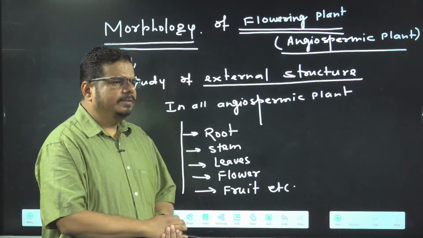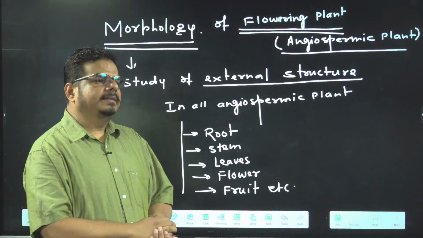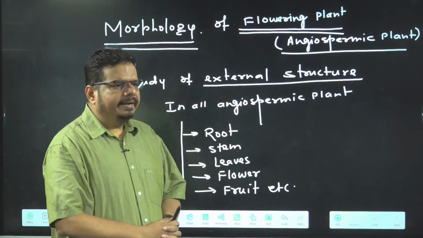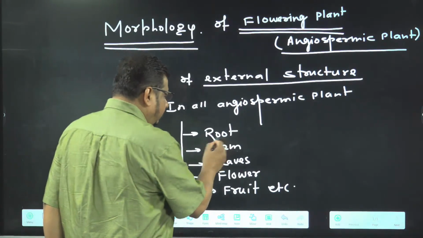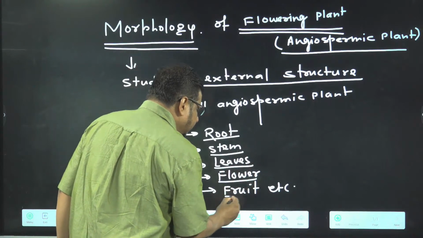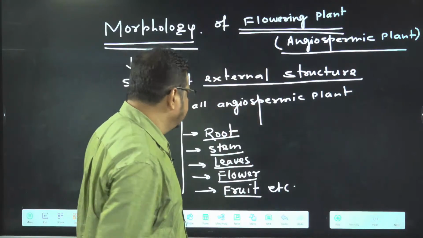Either the angiospermic plant is small or it is tall or big, either it is annual, or biennial, or perennial. Getting the things? They must have root, stem, leaf, flower, and fruit. These are the structures present in a typical angiospermic plant.